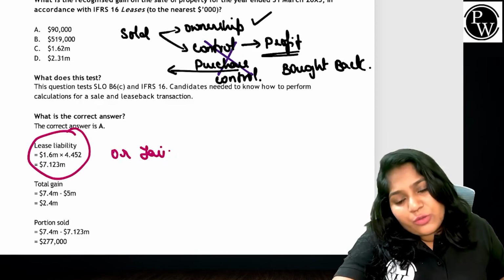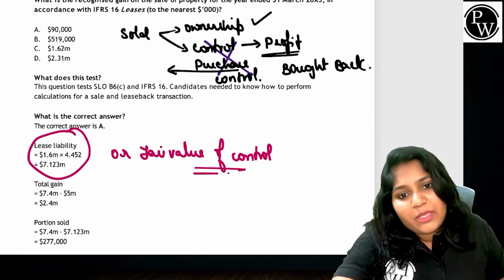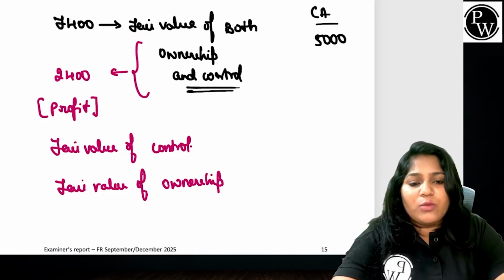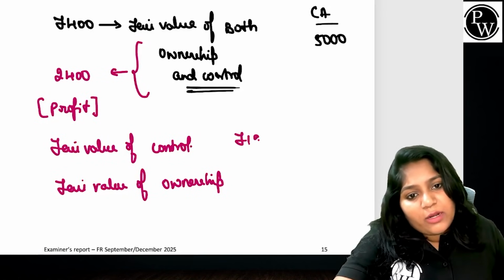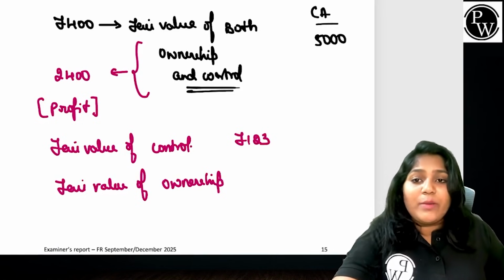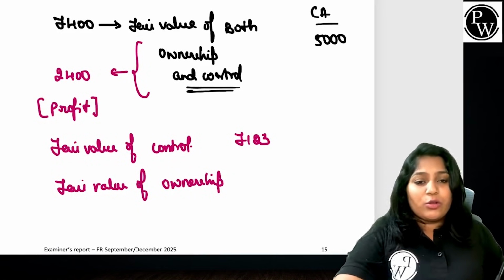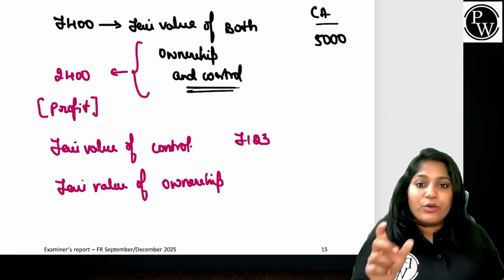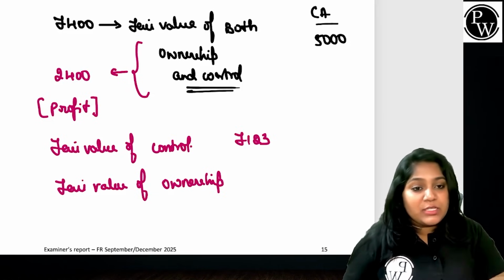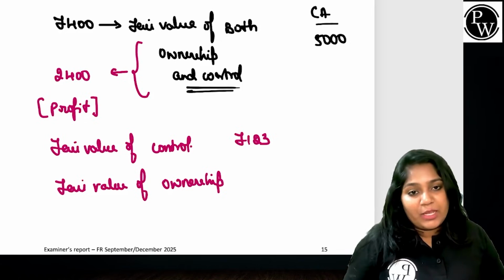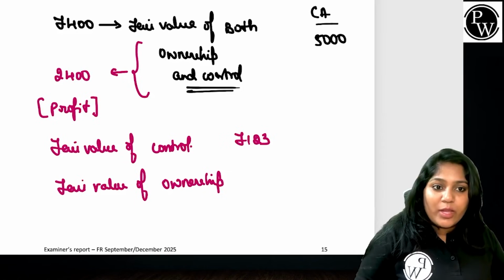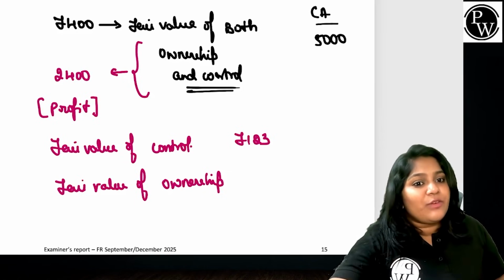the fair value of control was actually $7,123,000. Why am I using lease liability as fair value of control? If I am ready to purchase the control back for a particular period of time, in present value terms it has a value of 7,123,000. Isn't that the fair value of control? If I'm only purchasing it, that should be the fair value of control.